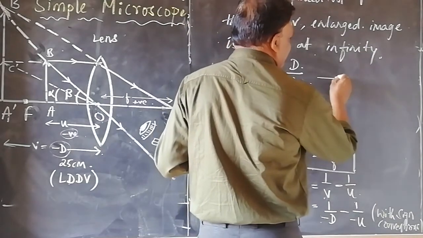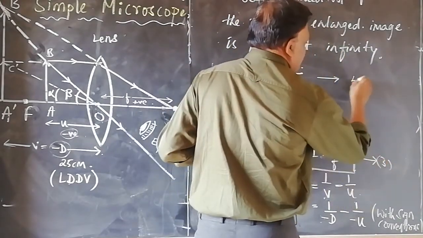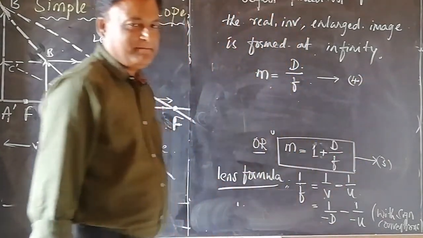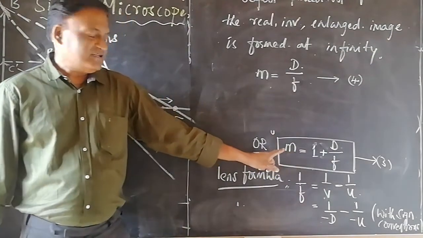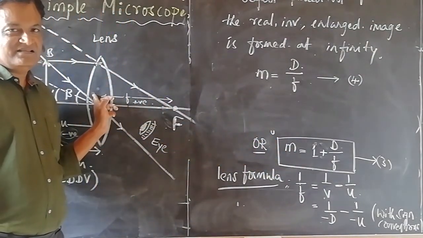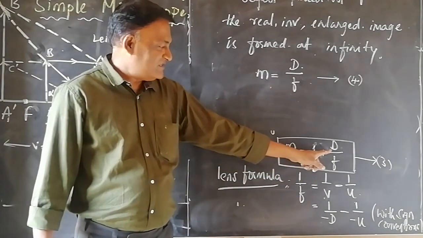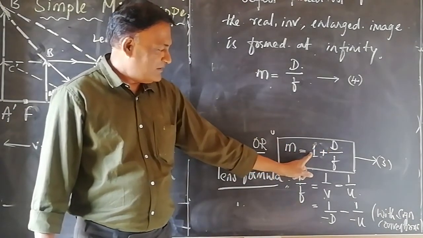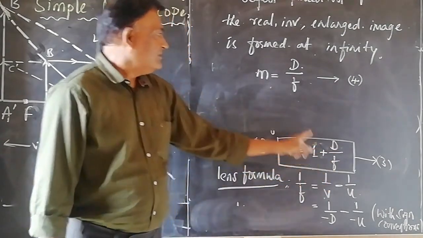This is the third equation, let us call, and this is the fourth equation. Equation 3 is the linear magnification produced by a convex lens at the least distance of distinct vision, given by 1 plus capital D by f.